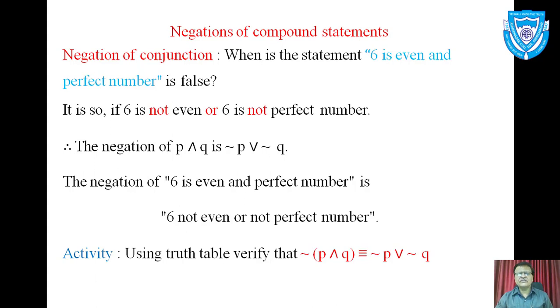Now here one activity is given. You can perform this activity. Activity says, using truth table, verify that negation of P and Q is equivalent to negation P or negation Q. You are asked to verify this equivalence using truth table. So prepare truth table for these two statement patterns and show that their last columns are identical. This equivalence is called De Morgan's law.